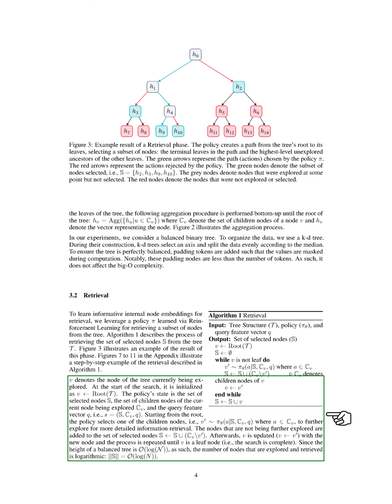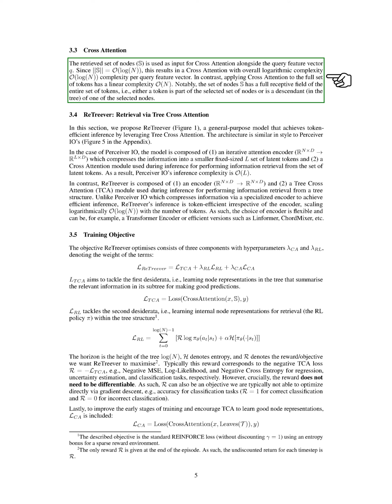The set of nodes we've retrieved is then used as input for a process called cross-attention, along with the query feature vector. This process has a logarithmic complexity, which is much more efficient than applying cross-attention to the full set of tokens, which has a linear complexity. The set of nodes we've selected covers the entire set of tokens, meaning every token is either part of the selected set or is a descendant of one of the selected nodes.